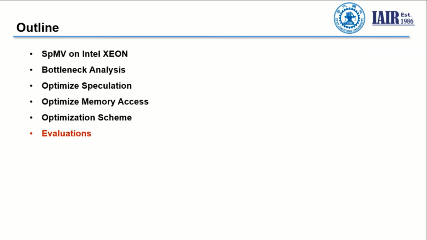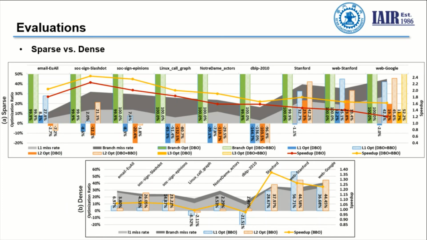For the evaluations, we evaluate our method on the sparse and dense matrices separately. We can see that for the sparse matrix, the DBO method alone has already achieved a considerable speedup. When it is combined with the BBO method, we get a further speedup boost. Then for the dense matrix, we can see that only the BBO is required to optimize the memory access, and it has an obvious effect on matrices which are not highly banded.